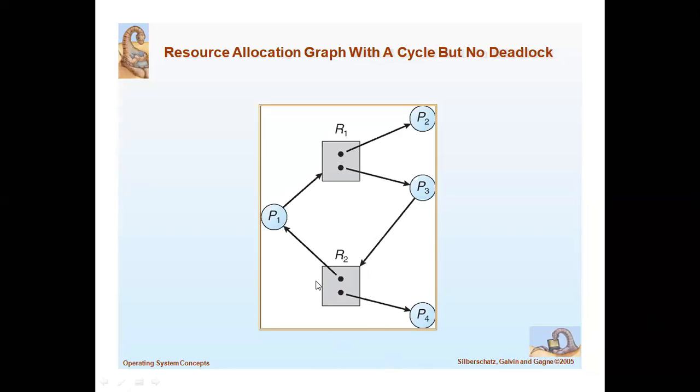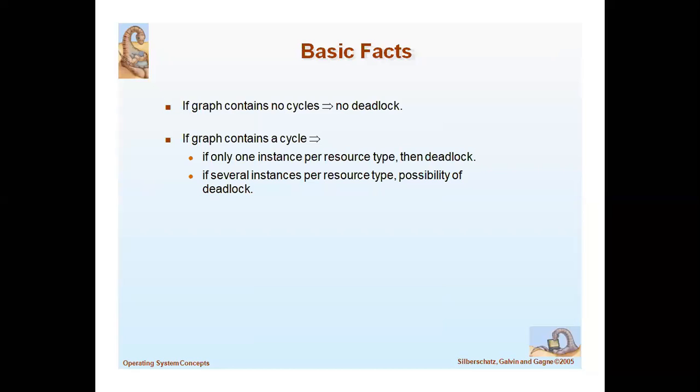That instance will be connected to process P3. So this is a resource allocation graph with a cycle but no deadlock. The cyclic format, but here no deadlock will occur. That is the resource allocation graph.